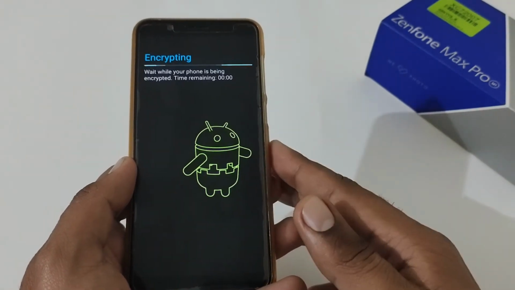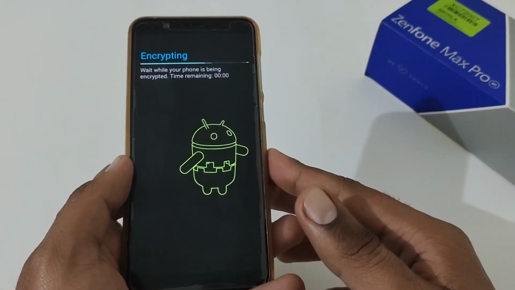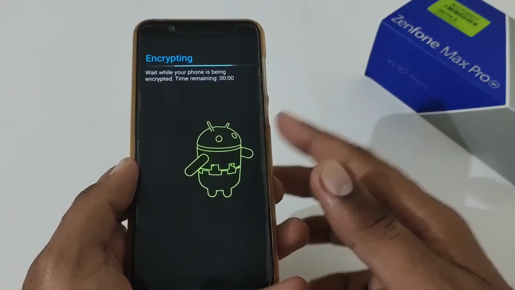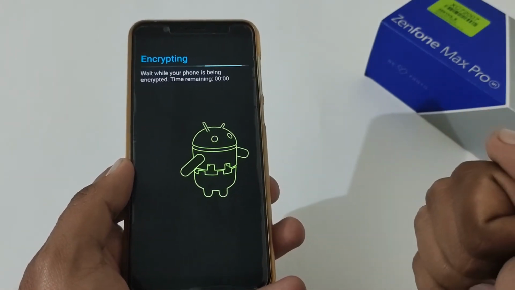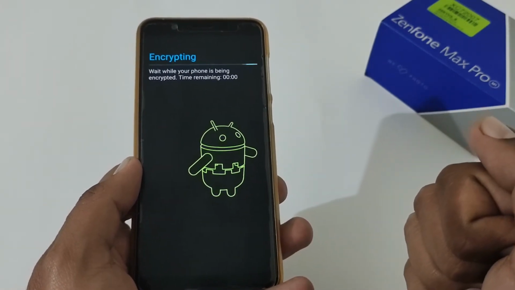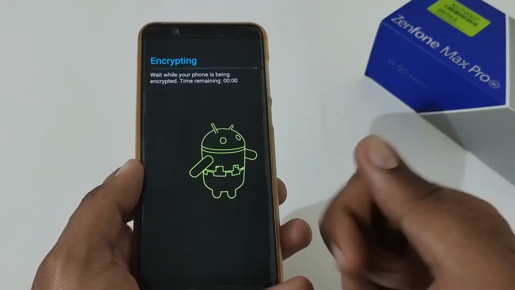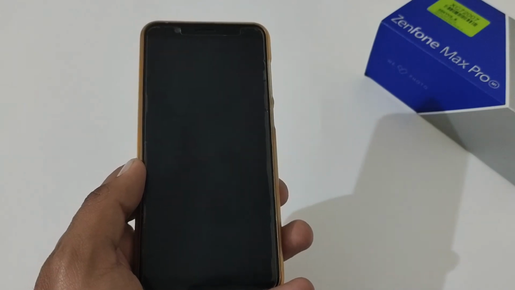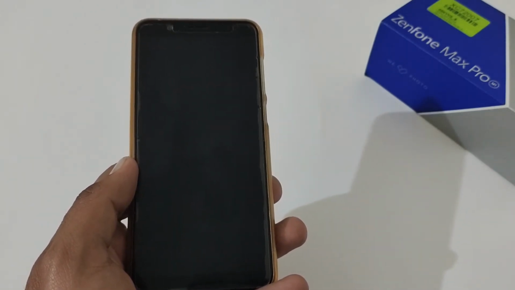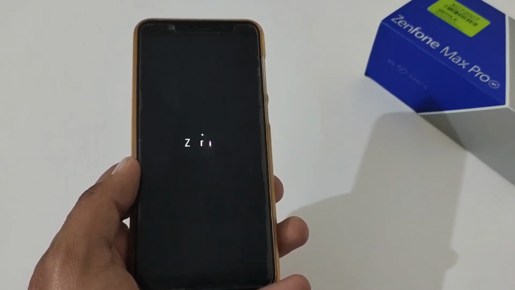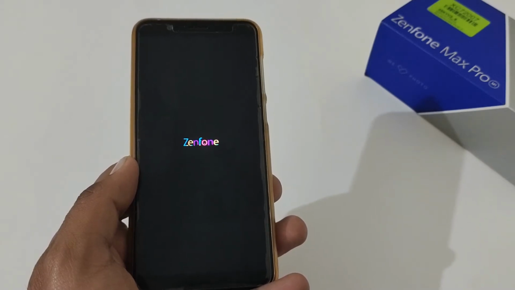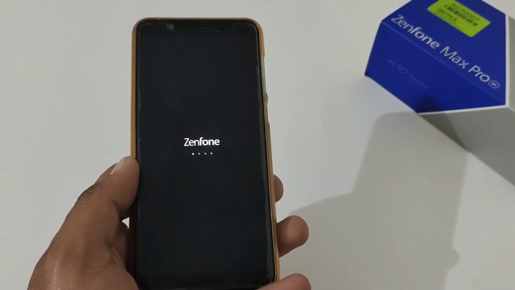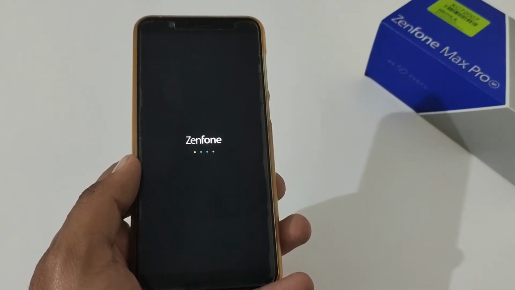Finally the data encryption process has started and it will take 5 to 10 seconds. In the meantime, do not play with the power button, because it can lead to a hard brick or soft brick in certain cases. So just wait. Once it is completed, it will invoke the phone setup process and I will complete it ASAP, and afterward I'll again install the Camera2 API app and confirm the status of Camera2 API after the factory data reset. Will it be enabled or will it be reset?